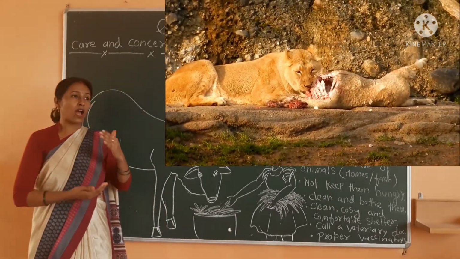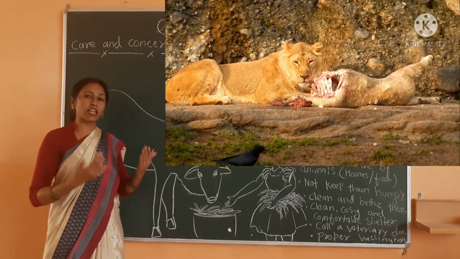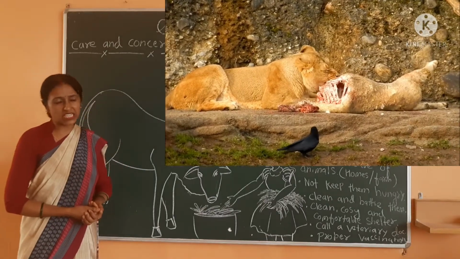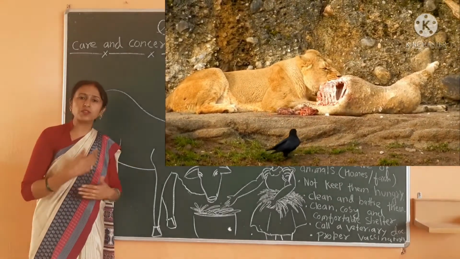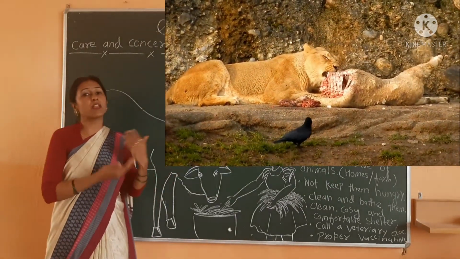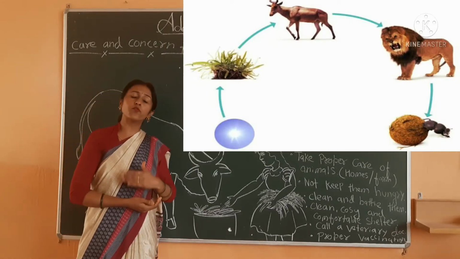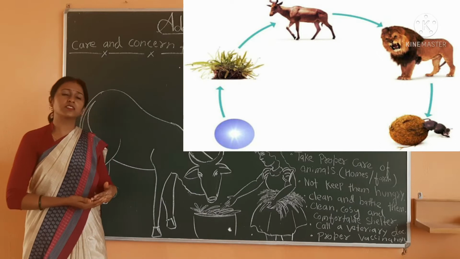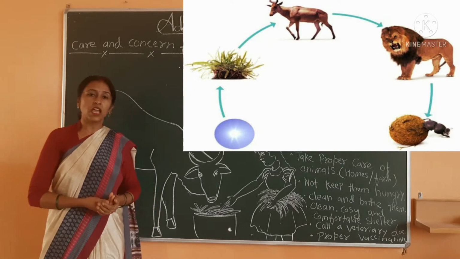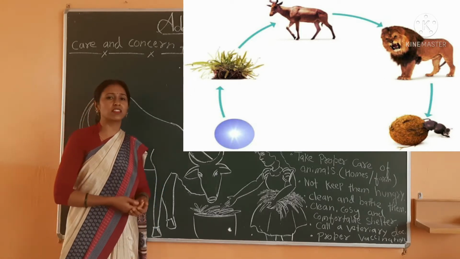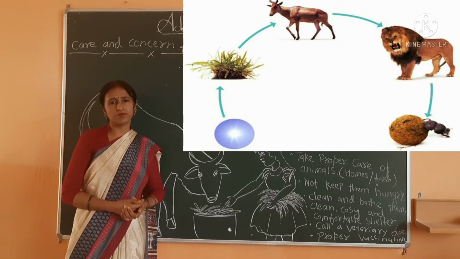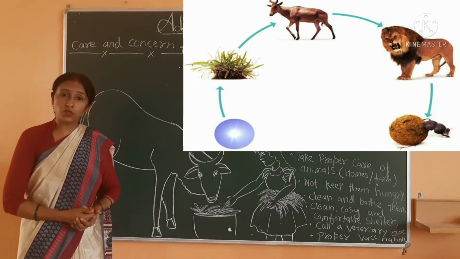After some time, all the animals die and mix up with the soil, and then they increase the fertility of the soil because of the lots of minerals, and only then the plants grow. So this creates a food chain. Plants are eaten by herbivores, and then herbivores are eaten by the carnivores, and then they die and mix up with the soil, and then plants also grow. After that the cycle runs. So this is the food chain.